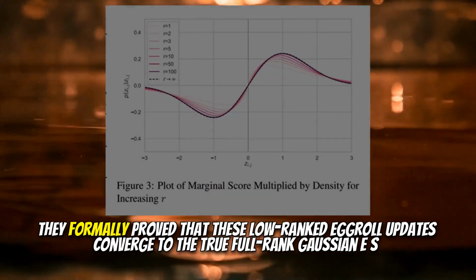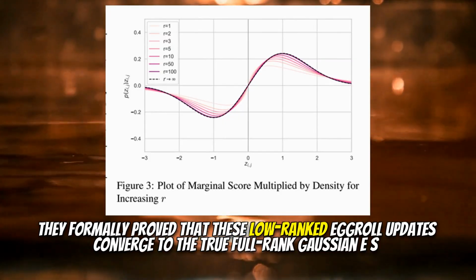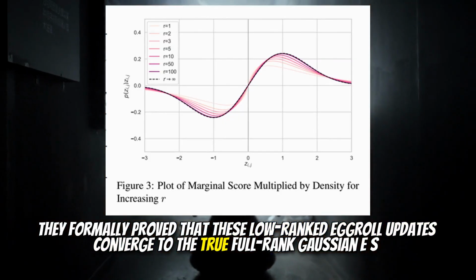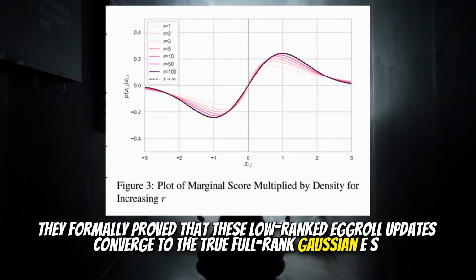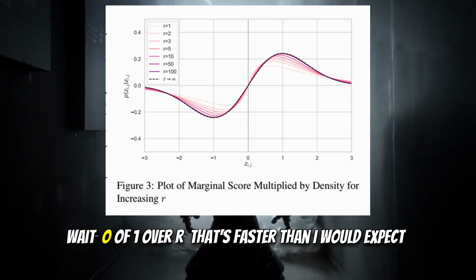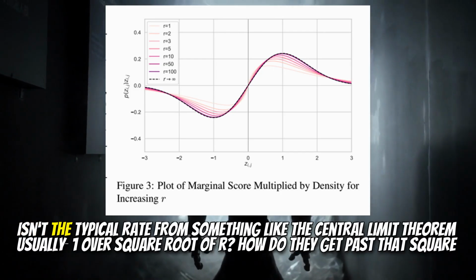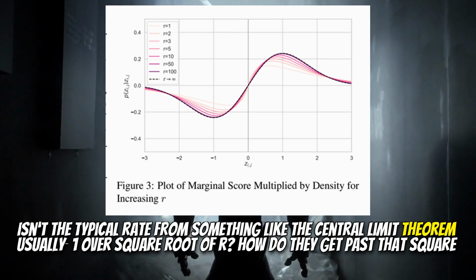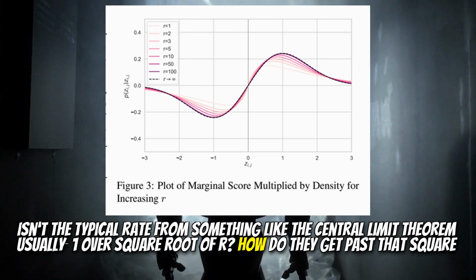The theory here gives you a lot of confidence. They formally proved that these low-rank EGGROLL updates converge to the true full-rank Gaussian ES updates at an incredibly fast rate of O(1/r). Wait, O(1/r)? That's faster than I would expect. Isn't the typical rate from something like the central limit theorem usually 1 over the square root of r? How do they get past that square root limit?